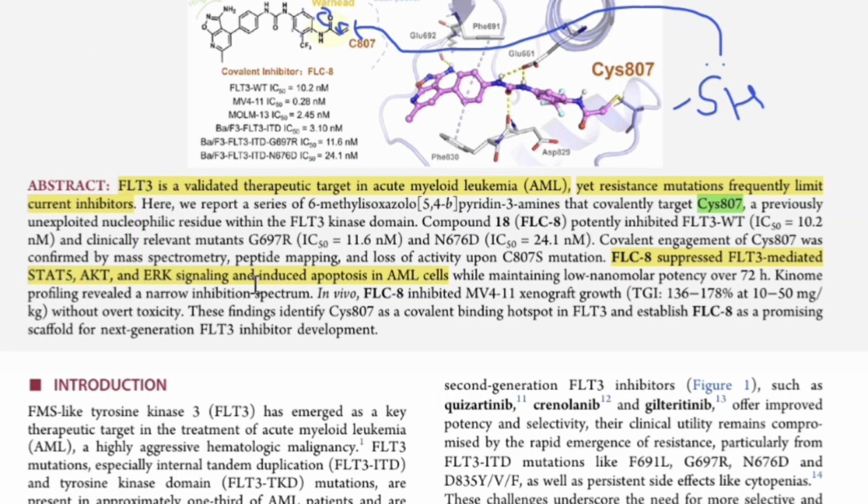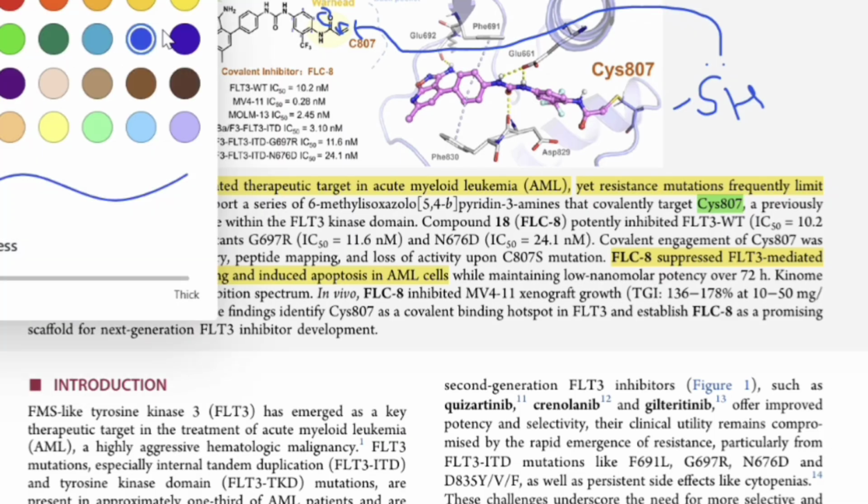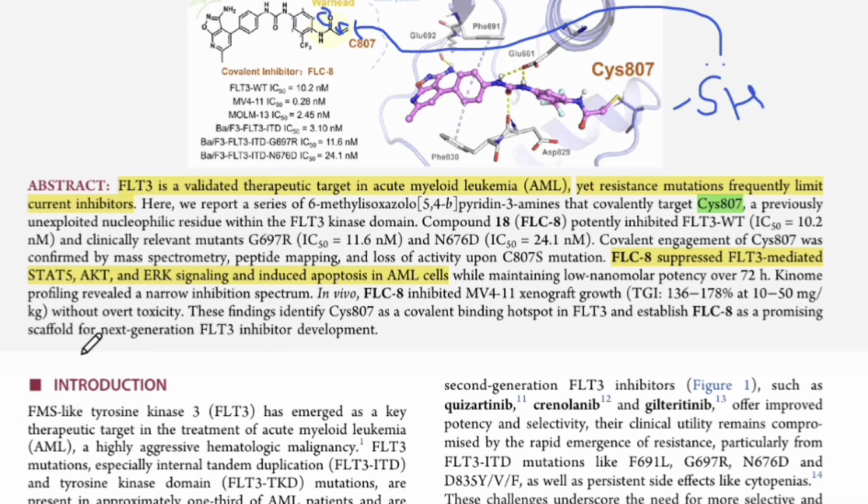These are the pathways, guys. I will just highlight a bit. This pathway is for survival of the cells that are growing and leading to AML. AKT is for growth; their growth is controlled by this pathway, and ERK is for proliferation.